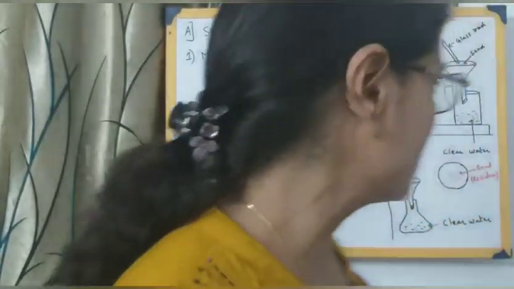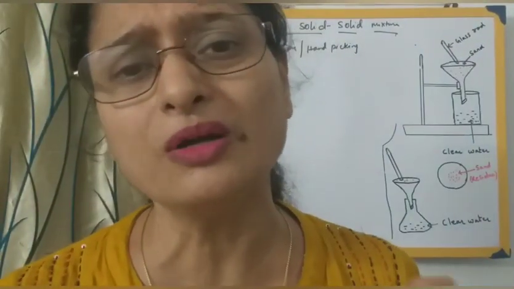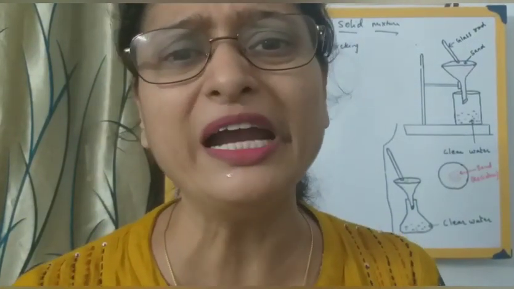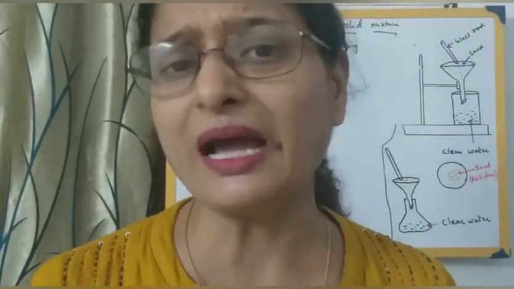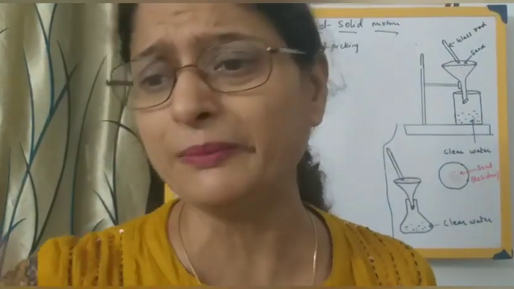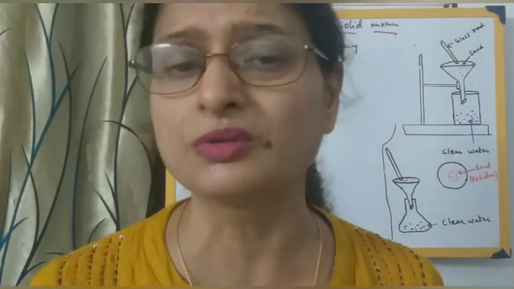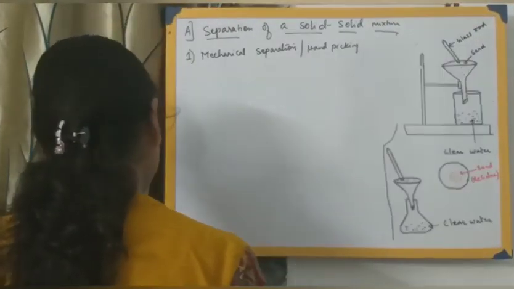So that is the first criteria, and at the same time those small stone particles should be recognizable. You should be able to see them with your eyes. Imagine if the stone particles are so small that you cannot see them, it becomes very difficult to separate them out. If they are just like fine dust, how will you separate them? The process will become difficult, and then we cannot adopt simple hand picking. Then we have to take a sieve and separate it out by sieving. But if the stone particles are sufficiently large, then we can separate them out.